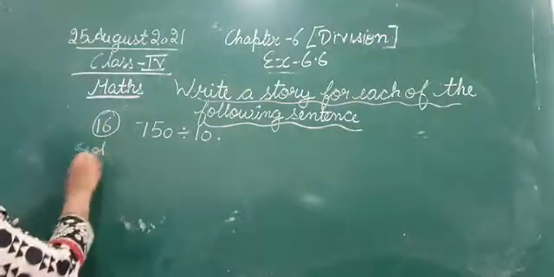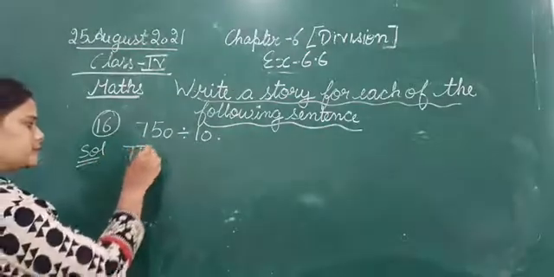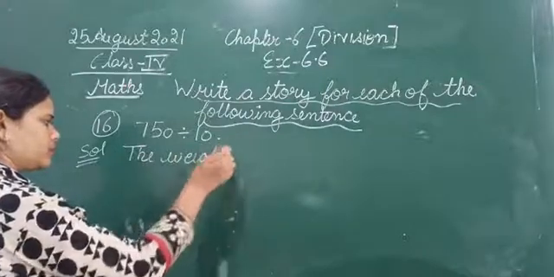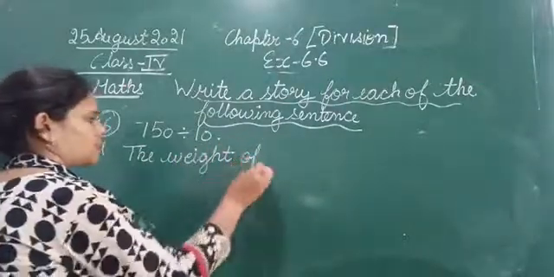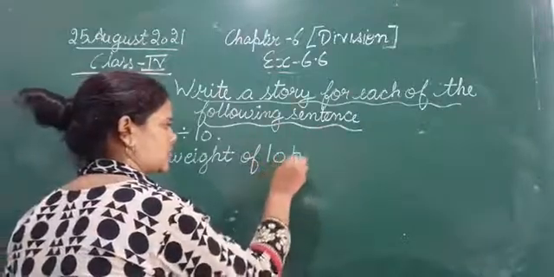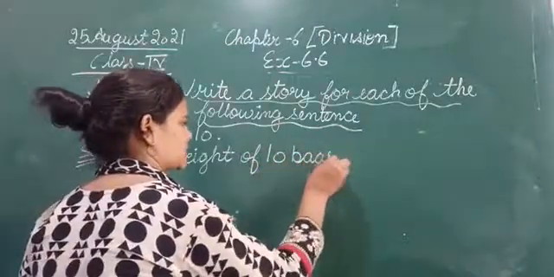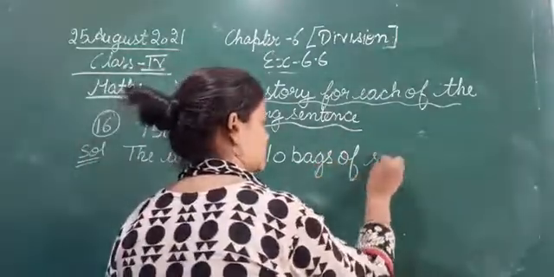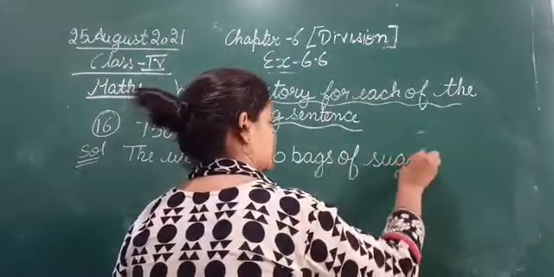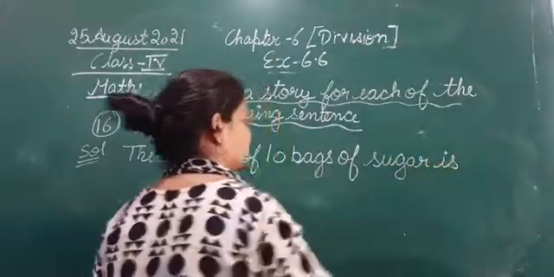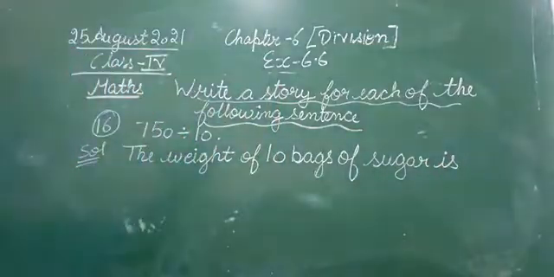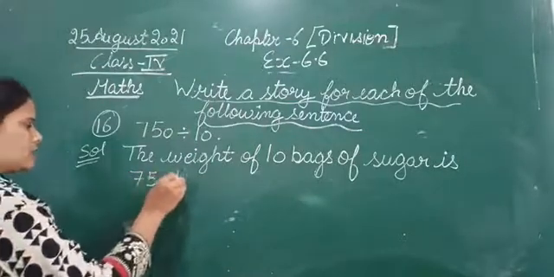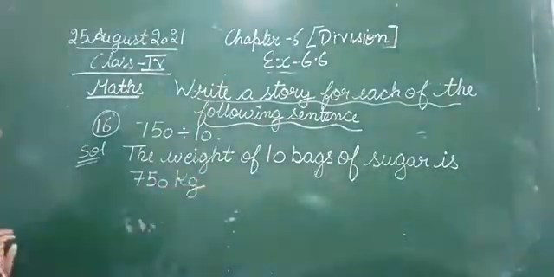The weight of the 10 bags of sugar is 750 kg.